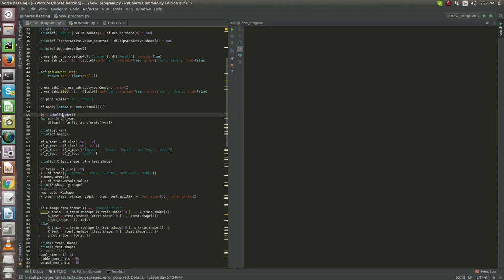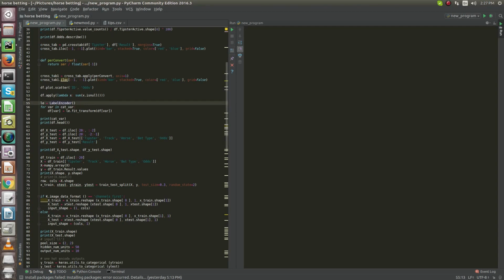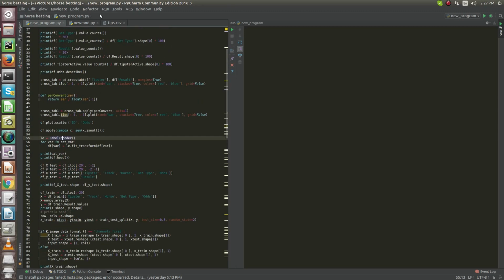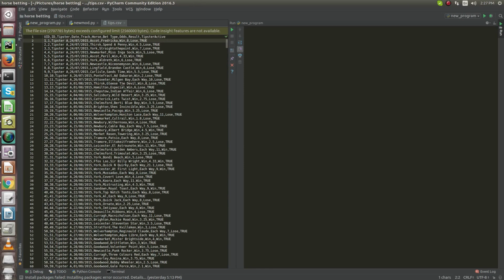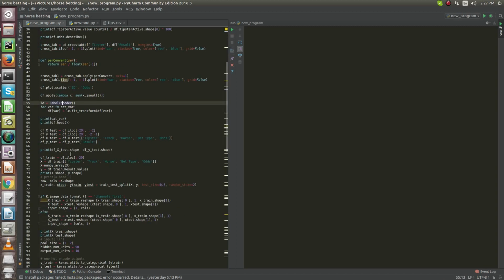Similarly, I have used the label encoder here, which converts the string format into numeric format. As I've already shown you, this data contains strings, so I'll show you after pre-processing and encoding the data how it looks.